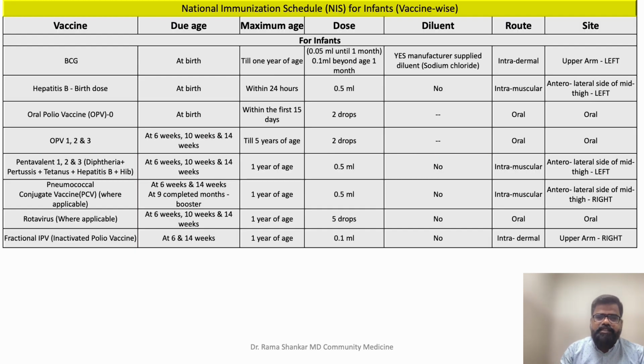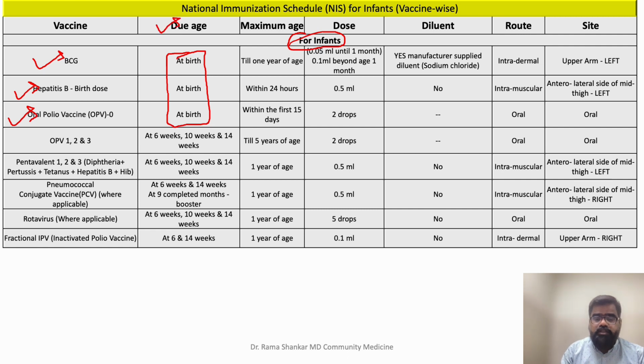Now the next is, let's talk about infants, right? The child has taken birth. So at birth, what are the vaccines which are given? BCG, hepatitis B birth dose, and oral polio vaccine 0 dose. These are the 3 vaccines which are given at birth.